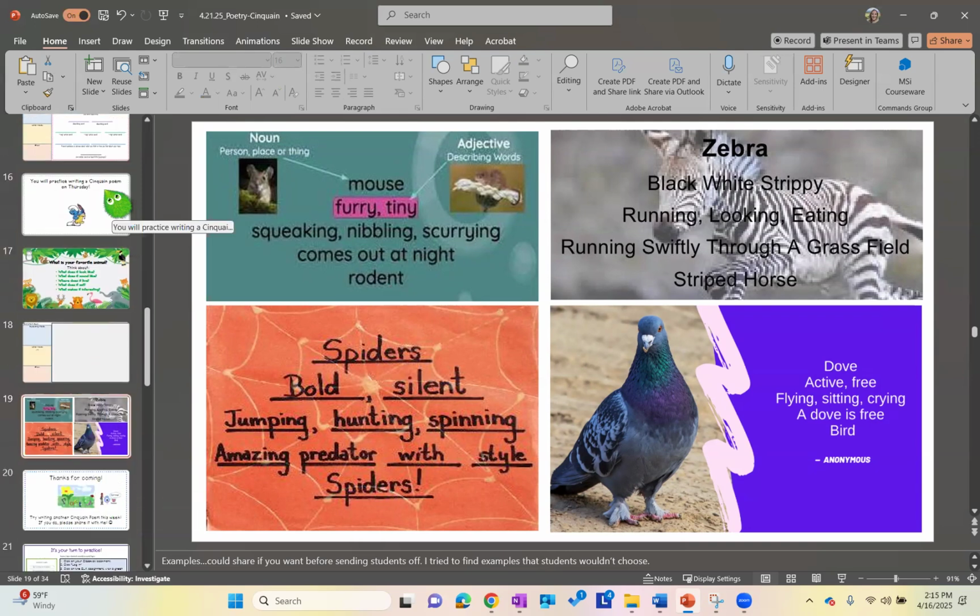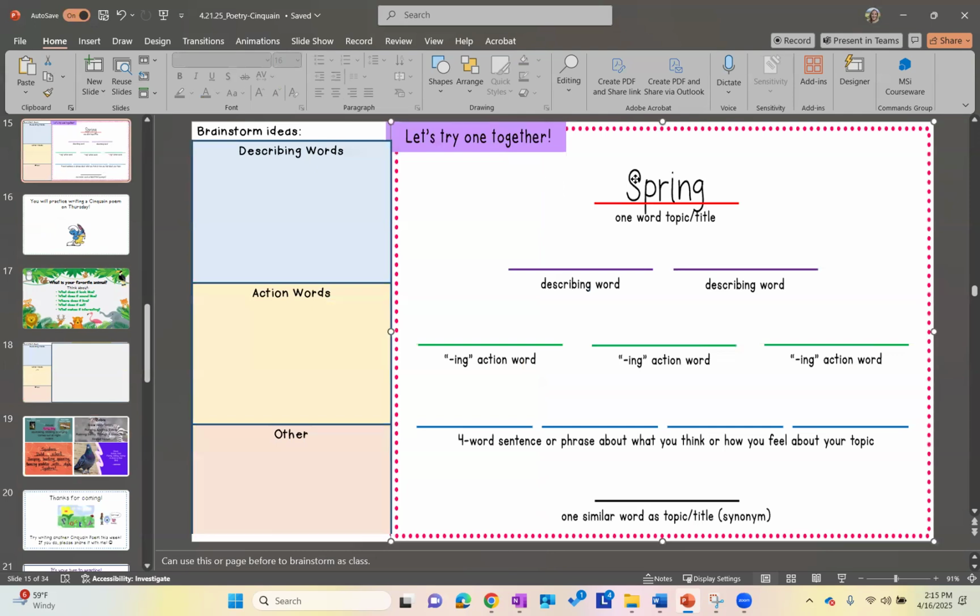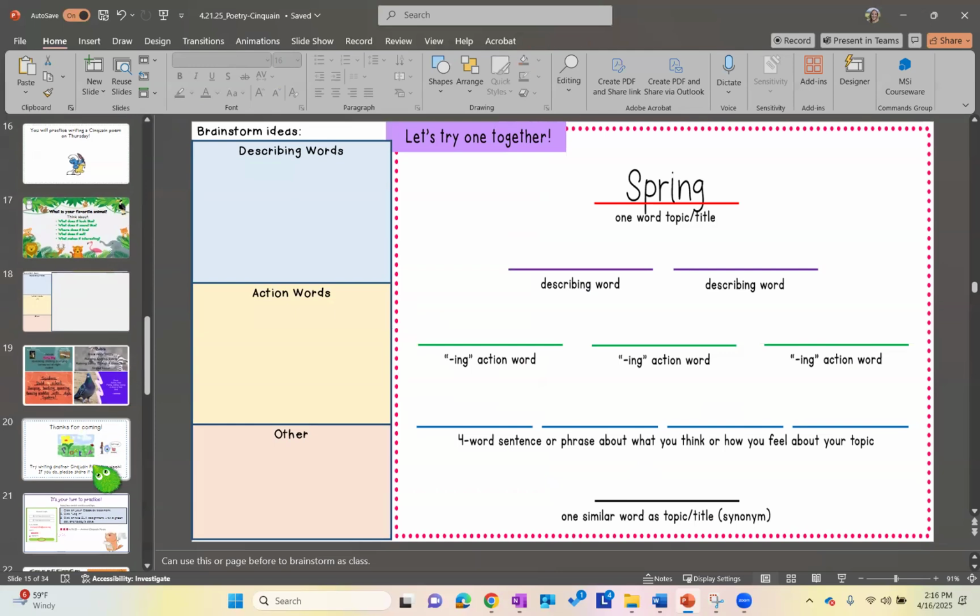So you are going to fill in, instead of spring here, it is going to say your favorite animal, okay? And you're going to first try and brainstorm over here. Write your favorite animal up top here. Write 2 describing words, 3 -ing words, a sentence or phrase right here that uses 4 words, and then a word that's similar to the top, which should be your favorite animal.